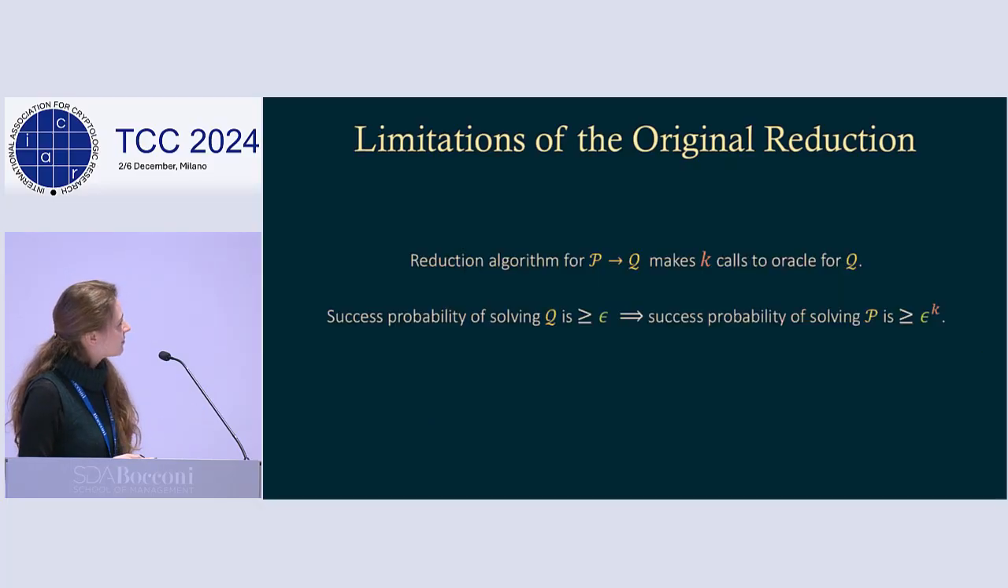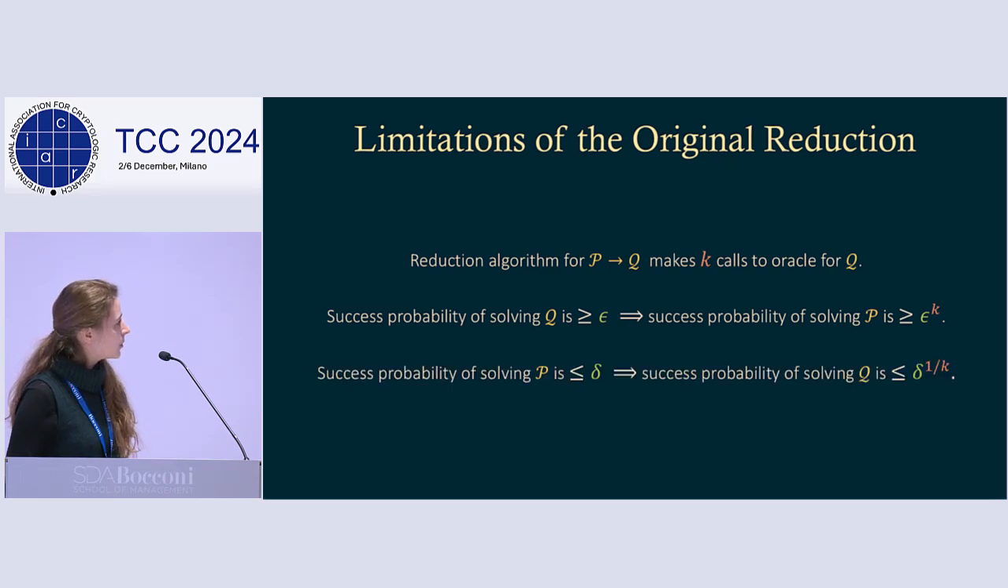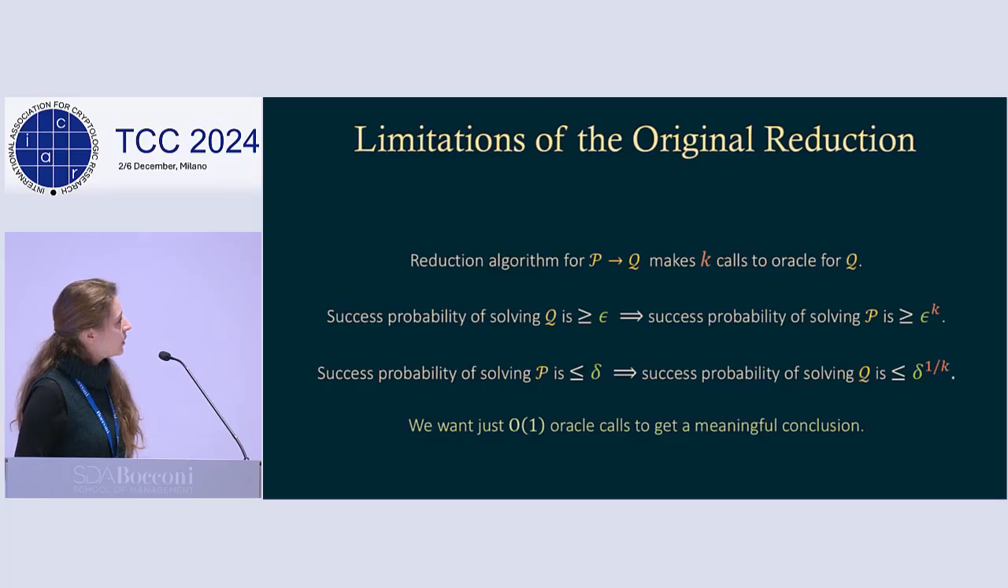But let's forget about that reduction for now. If I have any reduction from problem P to problem Q that makes K oracle calls to the solver for Q, then if I have a lower bound of epsilon on the success probability of solving Q, then for P, this probability increases by K exponentially, right? So just another way to write this is using an upper bound on P, and then this decreases exponentially for Q. Okay. So in order to even get a meaningful conclusion under this framework, we need to limit all of our oracle calls to be just constant.